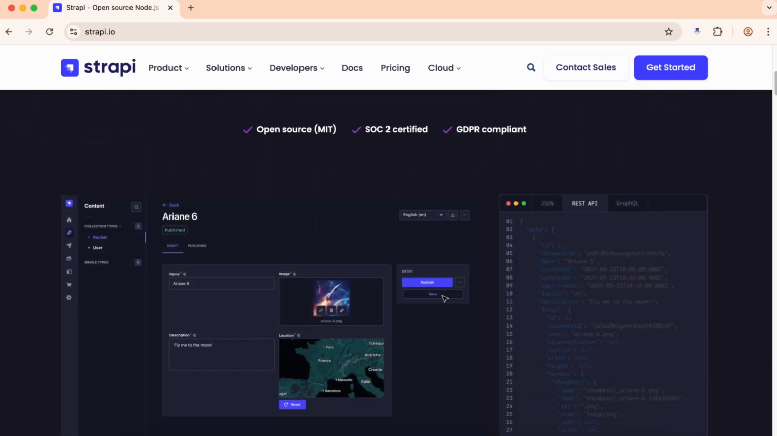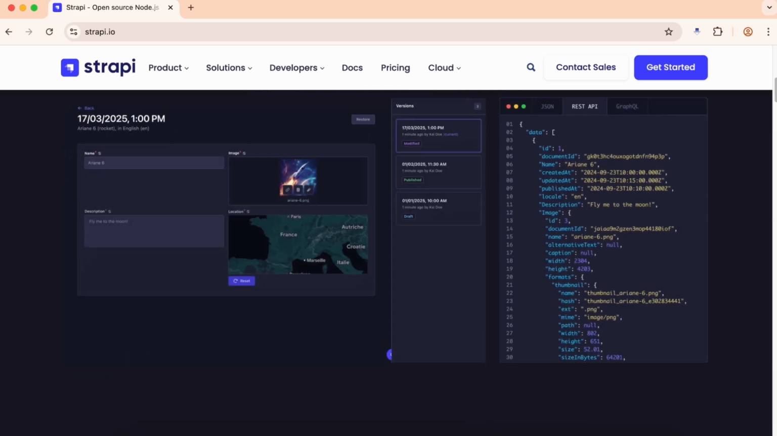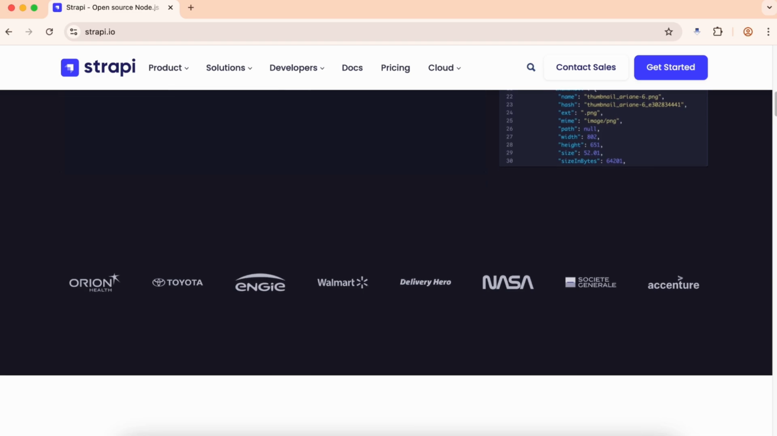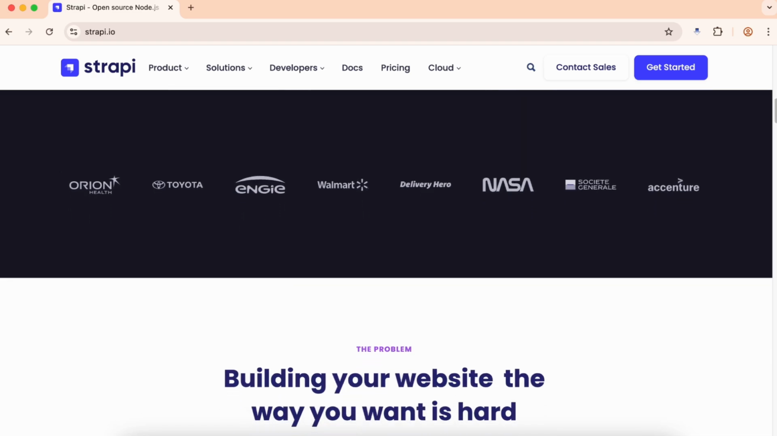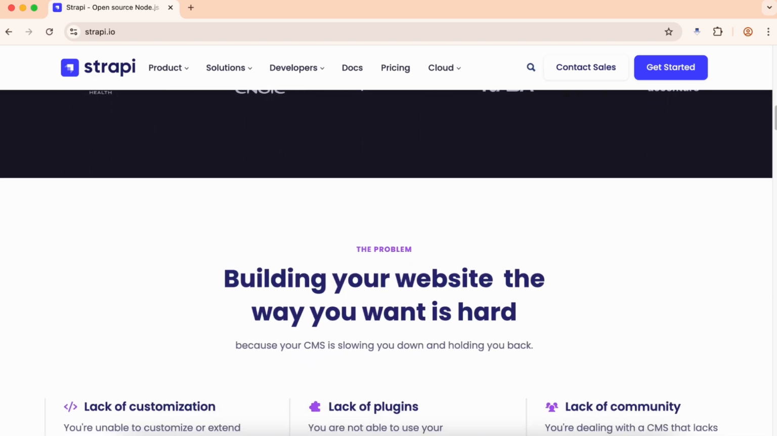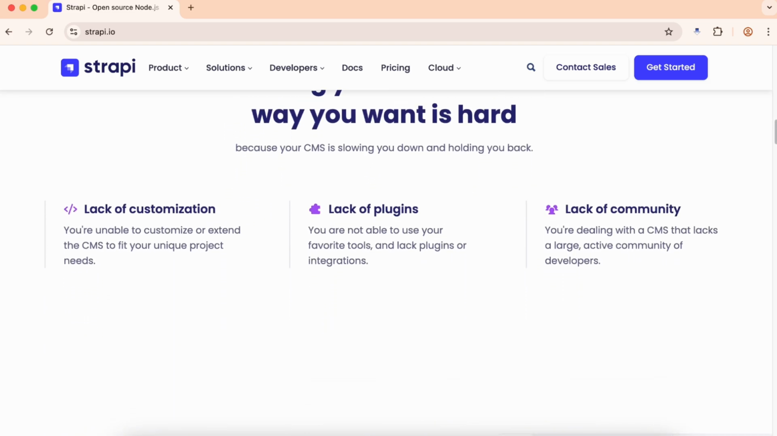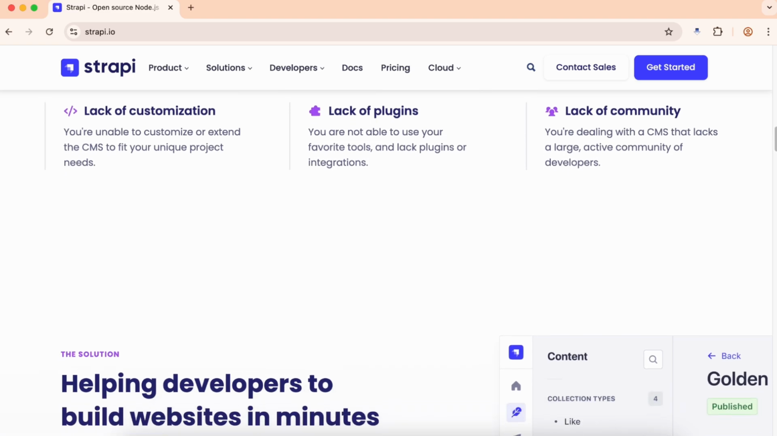Now, let's examine Strapi, the open source headless CMS that's become the go-to choice for developers who want complete control over their content management infrastructure. Strapi is the leading open source headless CMS that's 100% JavaScript, fully customizable, and developer first, making it particularly appealing for teams that want to avoid vendor lock-in while maintaining maximum flexibility.